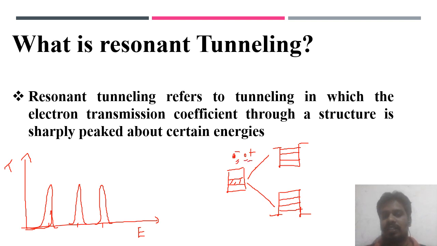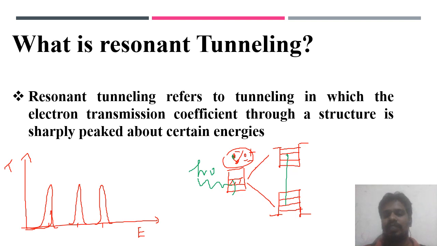If you are sending some electromagnetic radiation, not electrons and holes, it's wrong. Suppose you pick up one photon of energy h nu and send this energy through this potential well. If it matches a certain energy level, then there is an absorption, and there is a transmission of the charge carrier also.